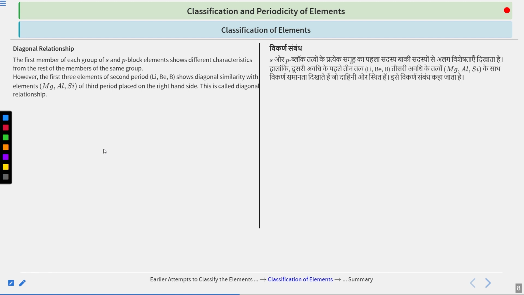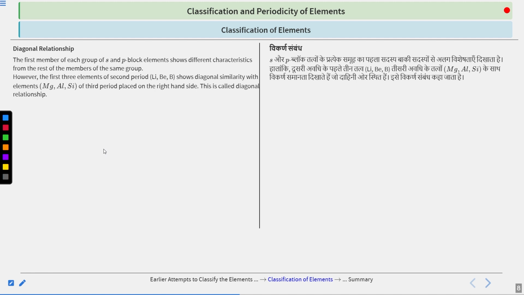However, the three elements of the second period, lithium, beryllium, and boron, show diagonal similarity with other elements. What do we mean by this? Although they don't show similarity in their characteristics with the rest of the group, they do show similarity with the diagonal element.